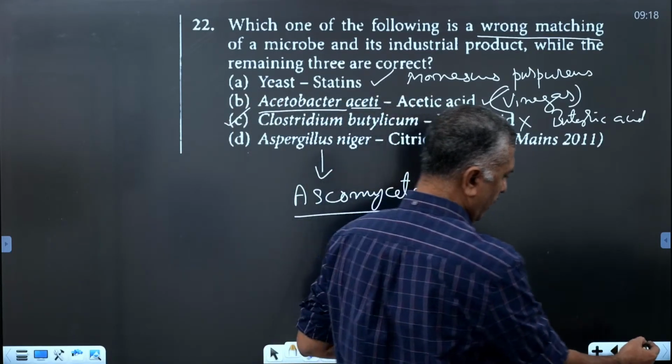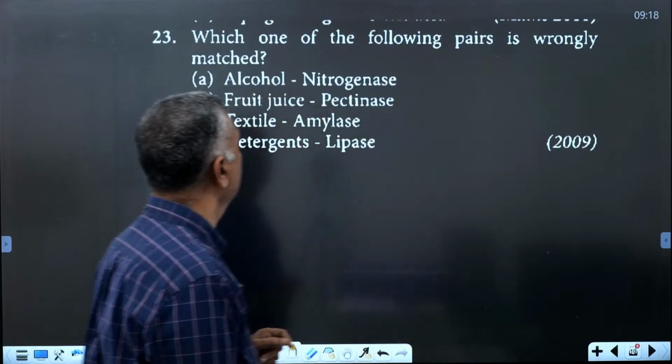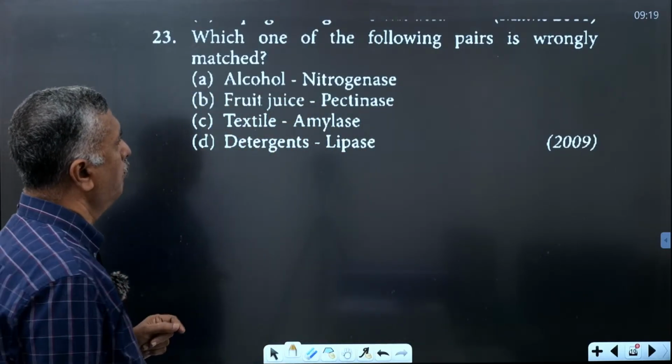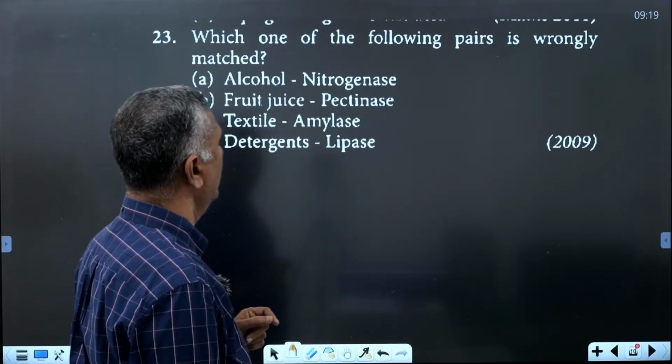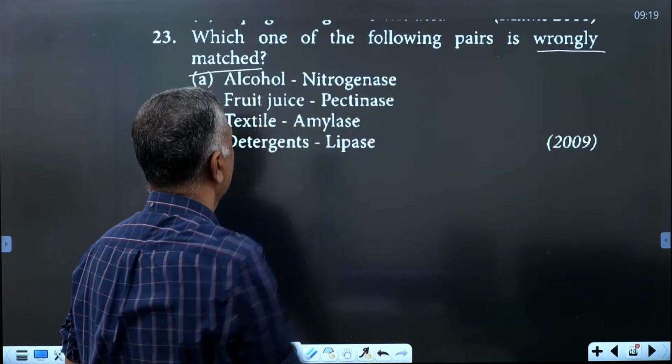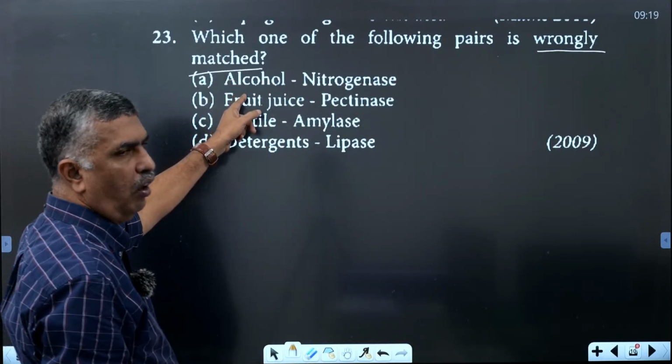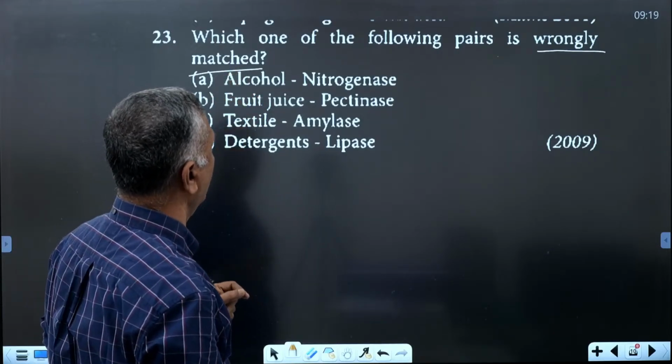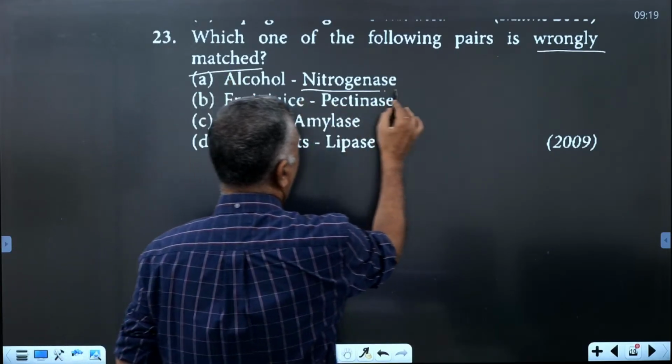Okay, then next question. Which one of the following pairs is wrongly matched? Again, a wrong match. Ethyl alcohol, the ethanol, is produced not by the enzyme nitrogenase.